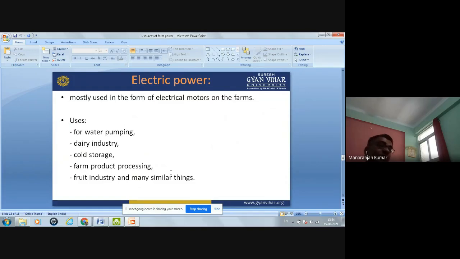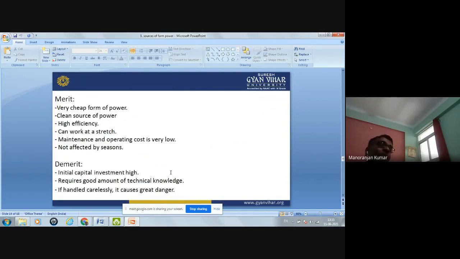Also, this type of power is used in the dairy industry, cold storage, farm product processing, fruit industry, and many similar things. Okay, so everywhere you can see the electrical power. So this is one of the important sources of power. If we talk about the merit of this power, then merits are it is very cheap form of power. Okay, it is clean source of power. It doesn't create any dirty atmosphere around it. It is very clean source of power.